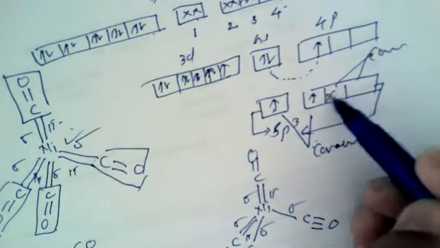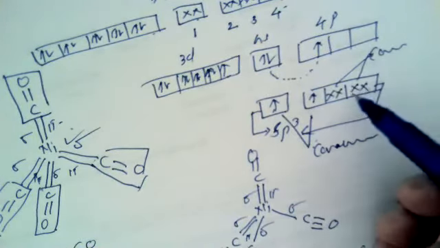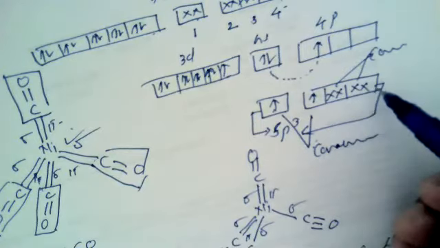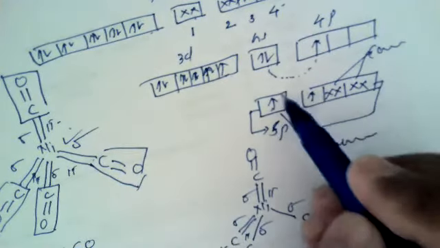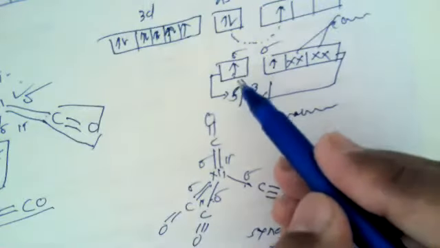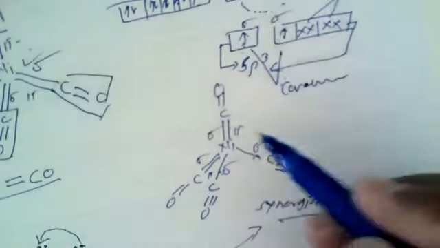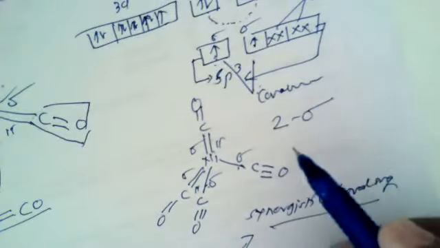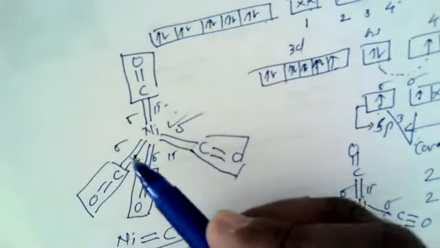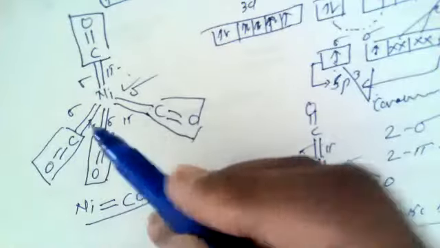That means here these two orbitals are occupied by two lone pairs of carbonyl, while these can form two sigma bonds. So here these are the two sigma bonds on account of 4p_x and 4s, and these are double bonds. So there exist two sigma bonds and two pi bonds, but the case is not true in the case of the first structure, where it is also a tetrahedral structure.